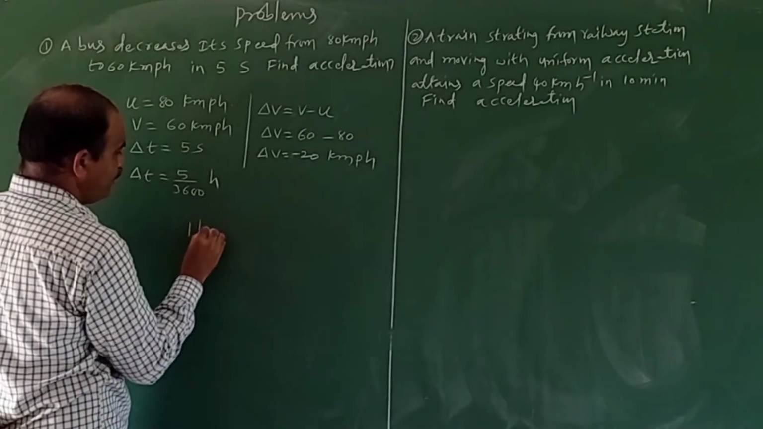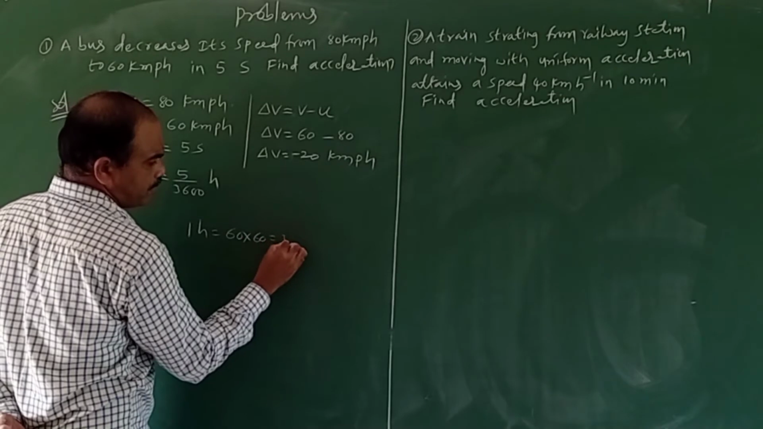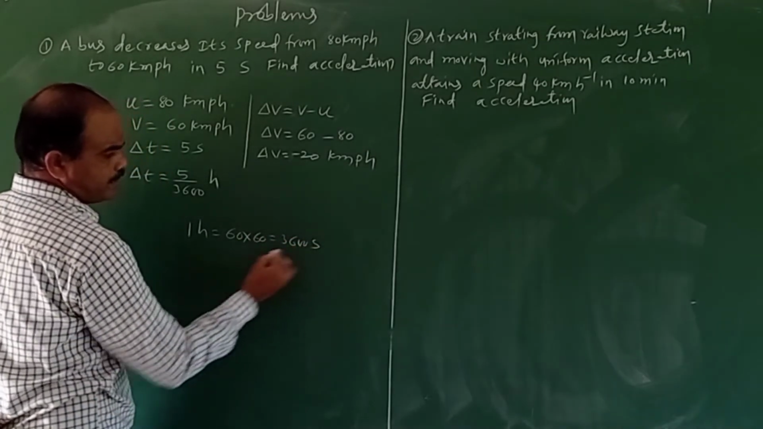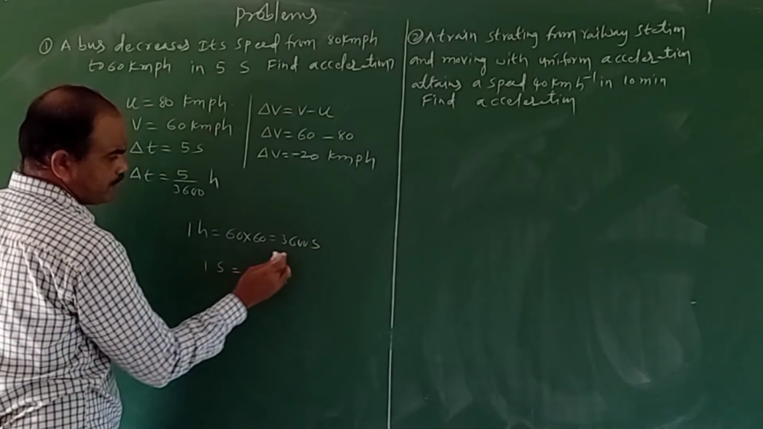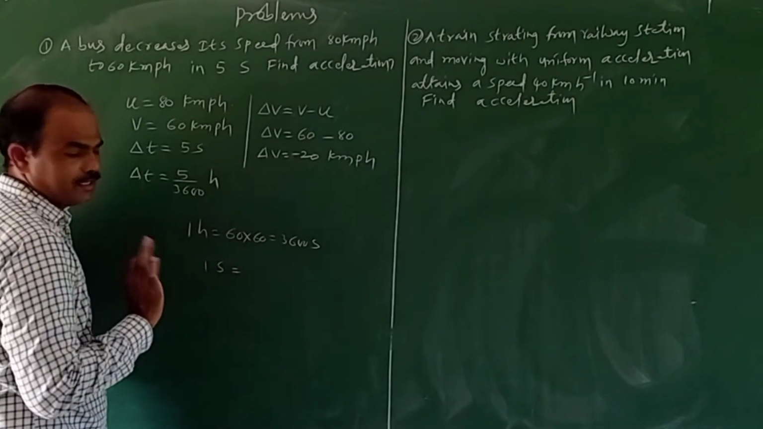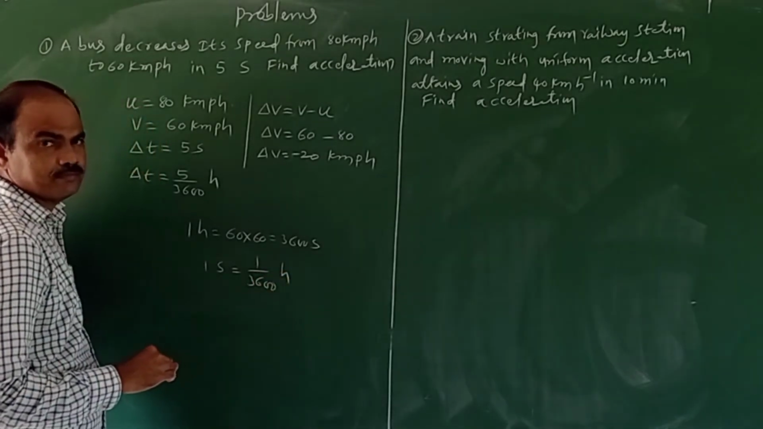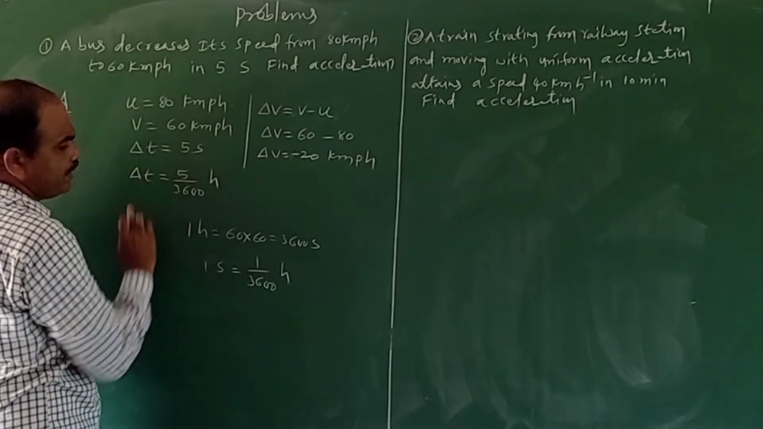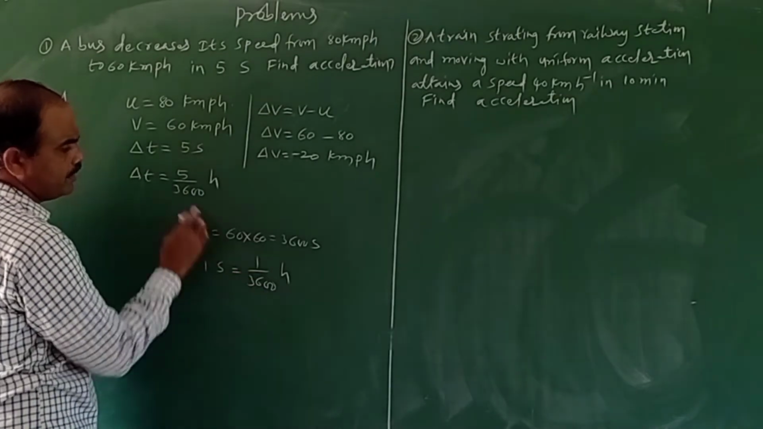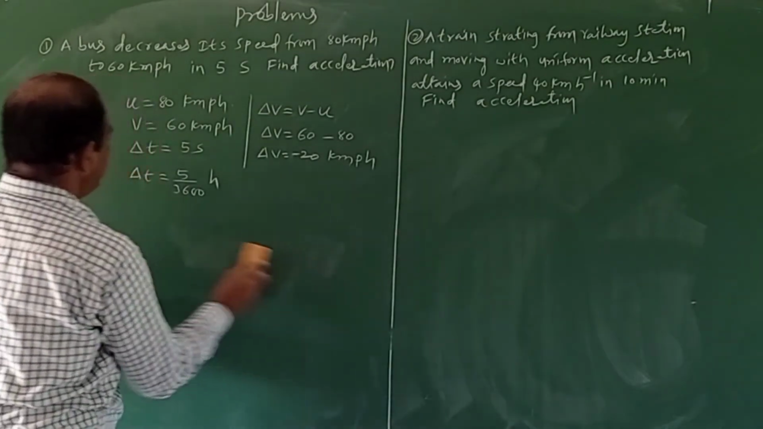Because 1 hour is equal to 60 minutes, and 60 into 60 is 3600 seconds. In the same way, 1 second is equal to 1 by 3600 hours. So here there are 5 seconds, that's why 5 into 1 by 3600 is the change in time.